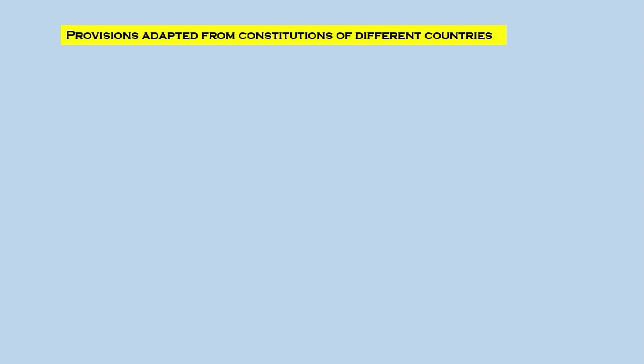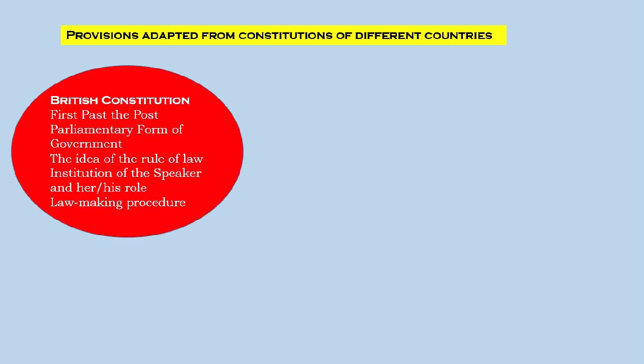What are the provisions adopted from the constitutions of different countries? First, the British Constitution. What provisions were adopted from it? First, the first past the post election system. Second, the parliamentary form of government.